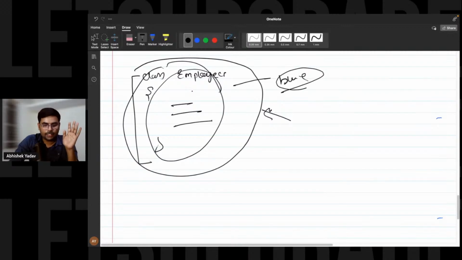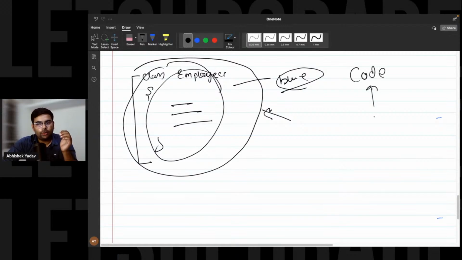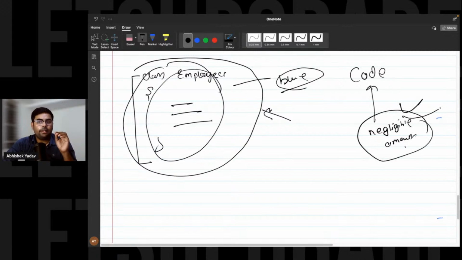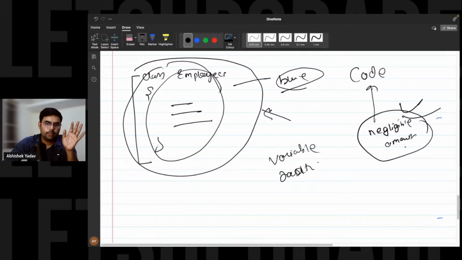And everyone present in the class? Okay. Basically, the code you write takes a negligible amount of memory, and we can ignore this negligible amount of memory. Basically, your variables and data structures take memory inside your computer, right?